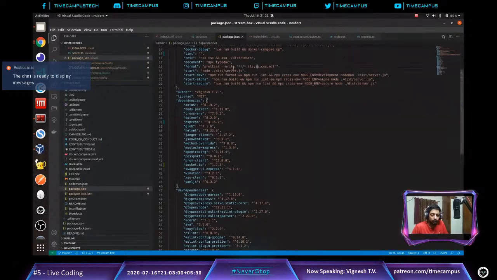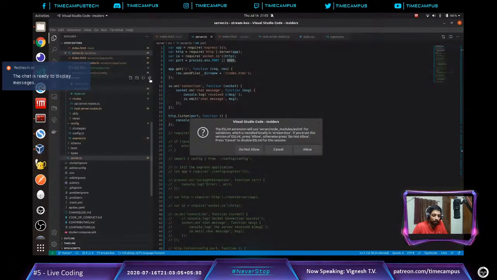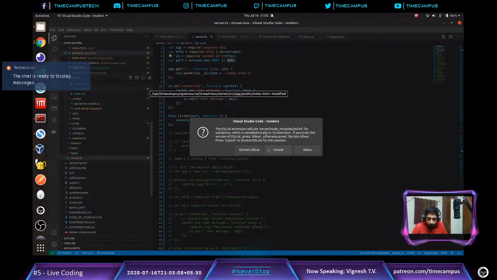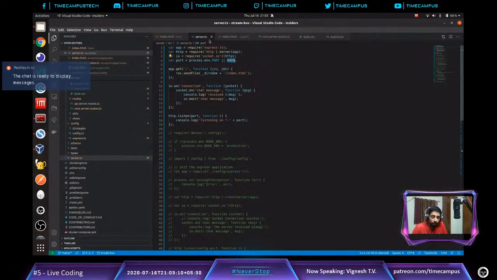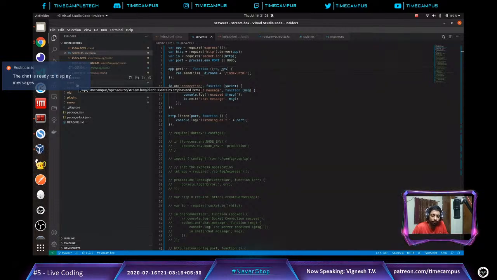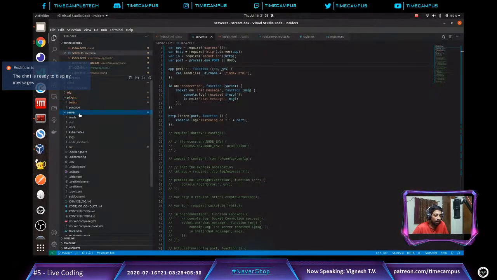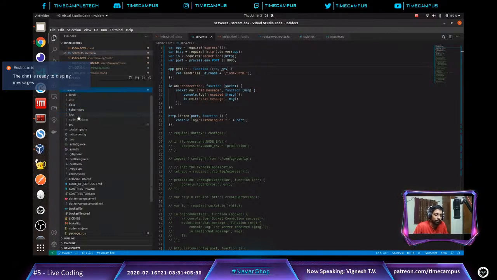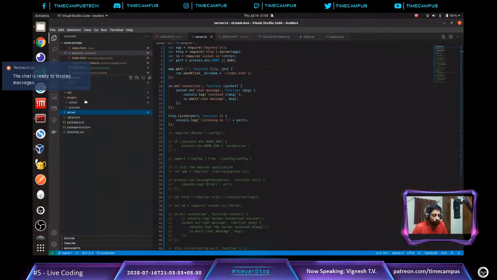So this is what we have so far. We have a client which is used to enable the chat. We have built a user interface for the chat, and we have added the boilerplate for two plugins here, Twitch and YouTube, and we have a server which receives our chat messages and processes them. So that's what we have so far, and let's continue building where we left off.